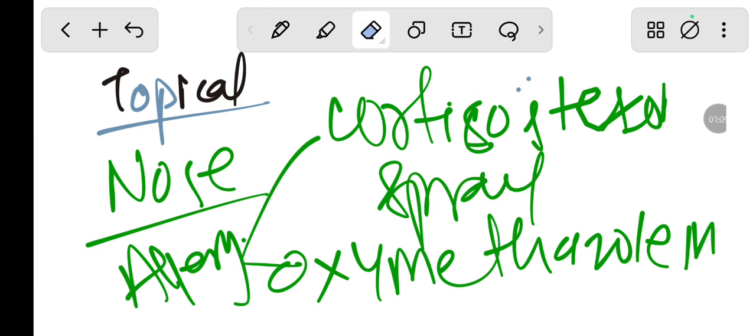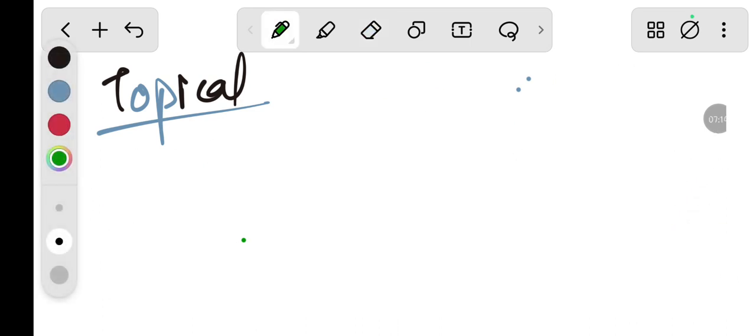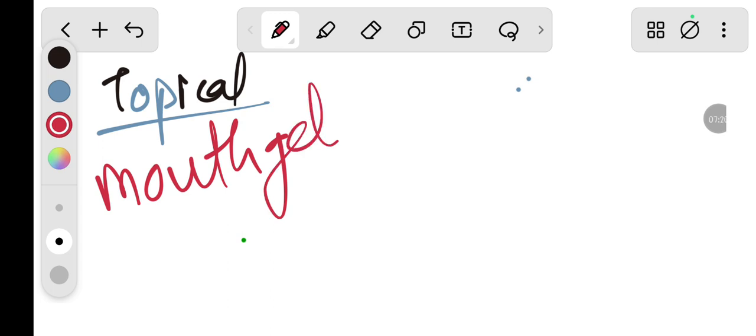Now, the last one in the topical is the dental. What are the things we use in a dental? So, in dental, we use the mouth gels or lozenges.